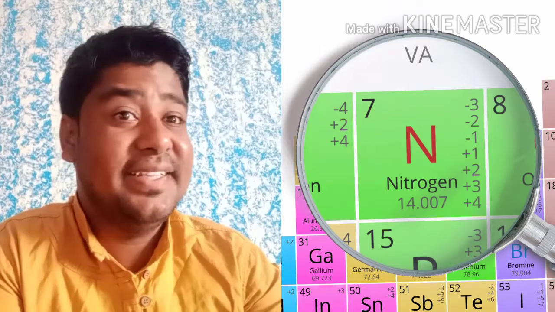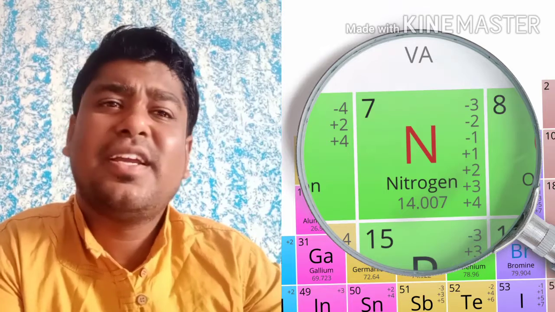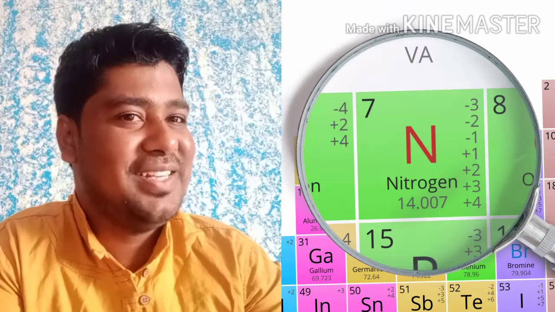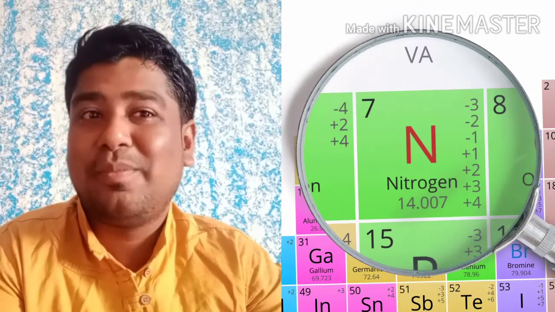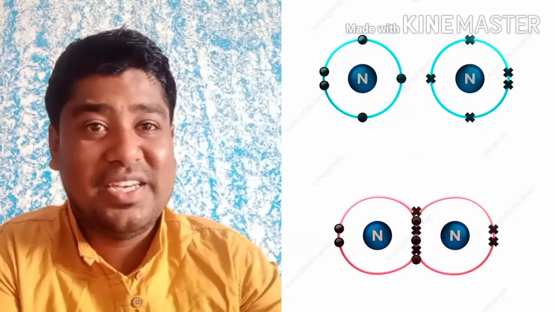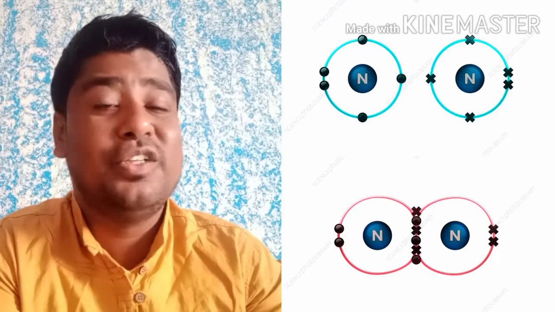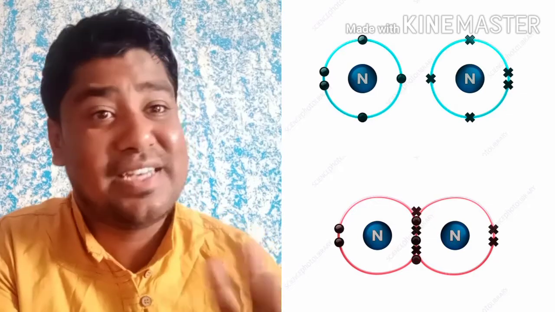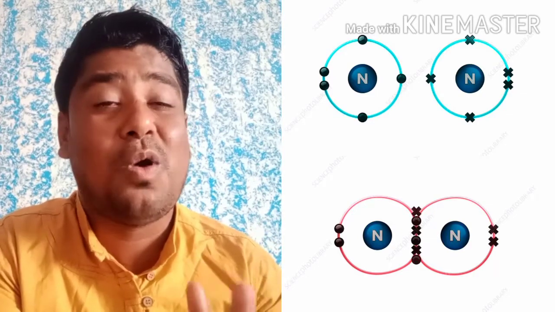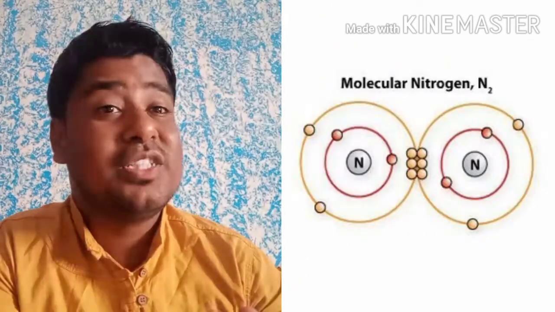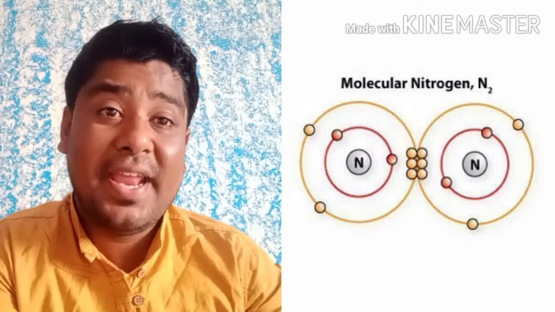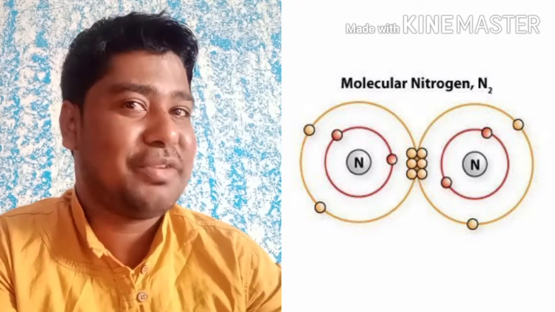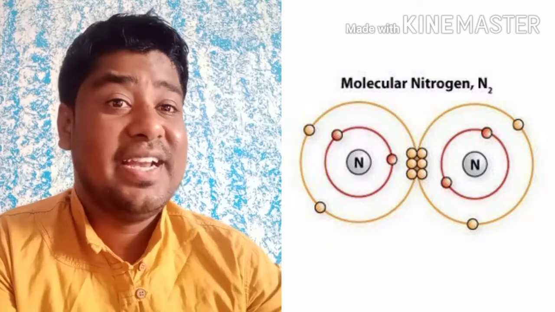Yes, 3. So valency is 3. Let's take another nitrogen. It also needs 3. So 3 and 3 electrons will be shared between two nitrogen atoms, and how many bonds are formed? Yes, 3 bonds. A triple bond is formed between the two nitrogen atoms. So N triple bond N, N2. Nitrogen will also always be represented as N2.